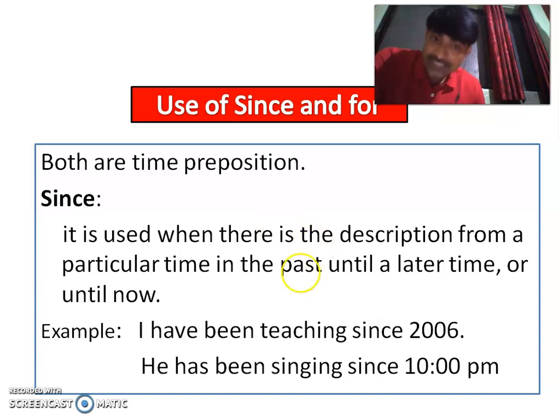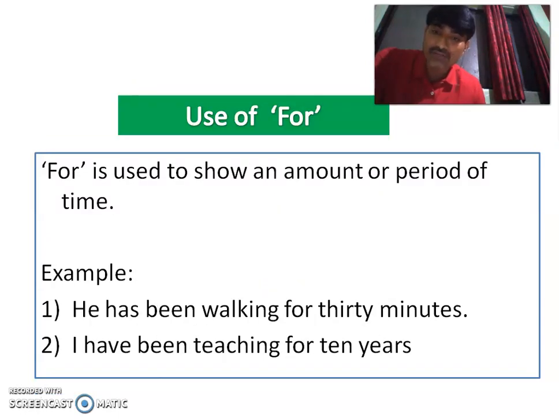But as far as for is concerned, this has to be used whenever you want to mention an amount of time or an amount of period. Have a look at this example. He has been walking for 30 minutes. Now, 30 minutes. You don't know when the person started the action of walking, but you simply want to give the sense of a period or amount of time: 30 minutes, 10 years. In that situation, you have to use for. If you replace it in spoken language, the person may understand exactly what you want to say, but as far as a written examination is concerned, you are bound to fail in it, or maybe if it is a competitive examination, you are bound to get negative marks.